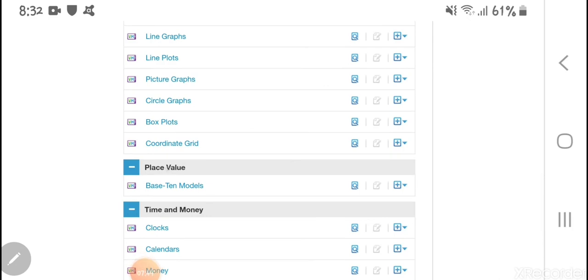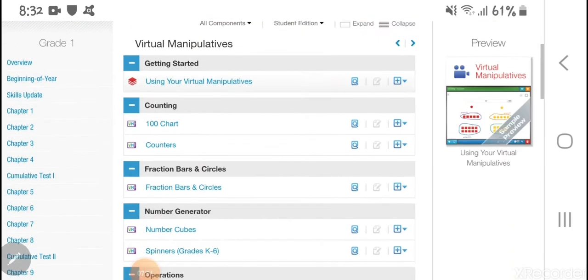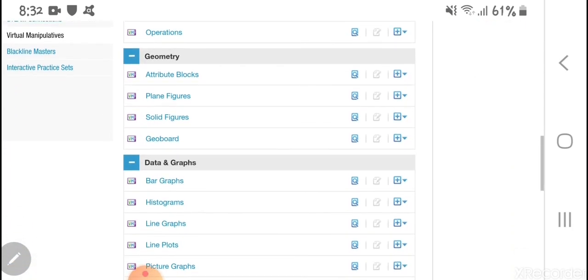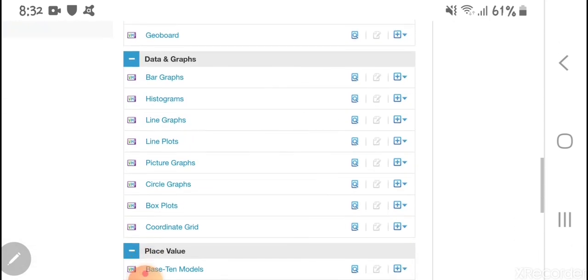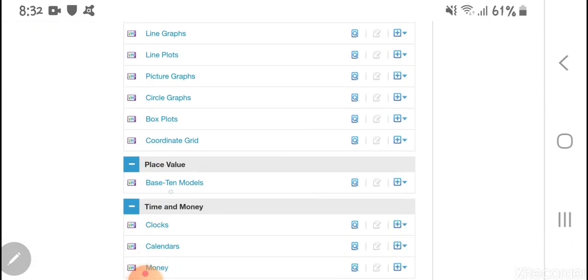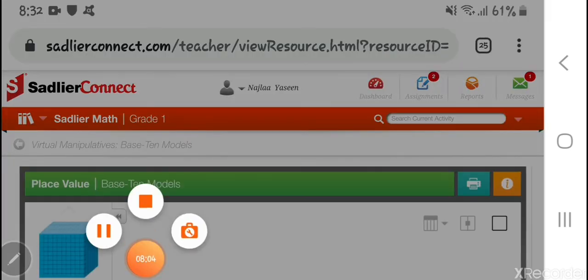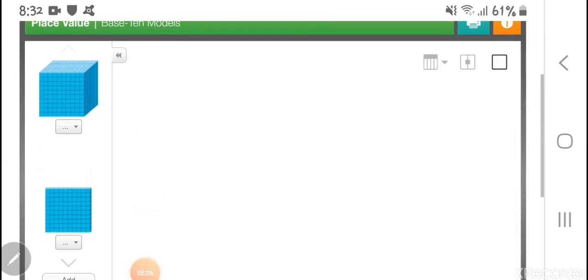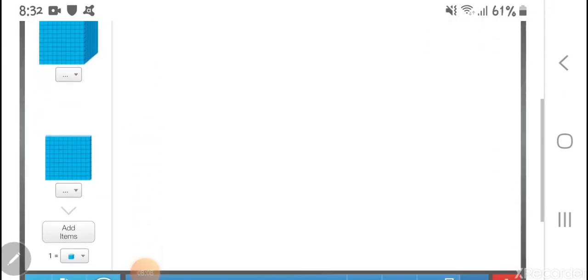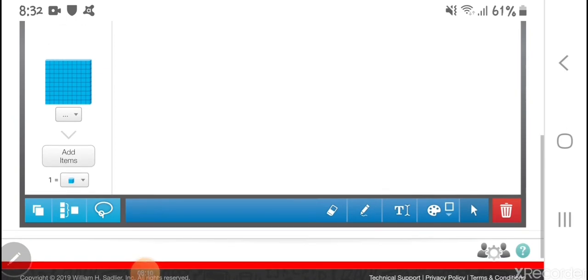You can see here place value. If you move down, you can see place value base 10 blocks or base 10 models. You can use it to do the place value.